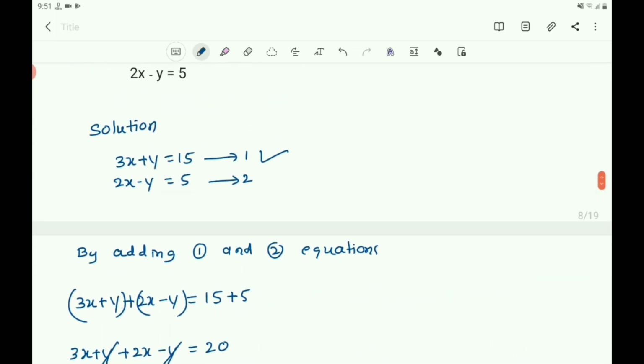You can verify it here. x equals 4: 3 fours are 12 and y is 3, 12 plus 3 is 15. Or 2 into 4 is 8, 8 minus 3 is 5. So the values we got are the solution of the given pair of linear equations.